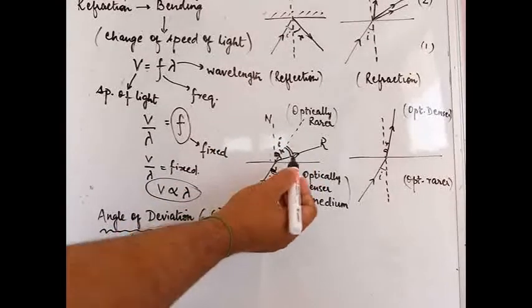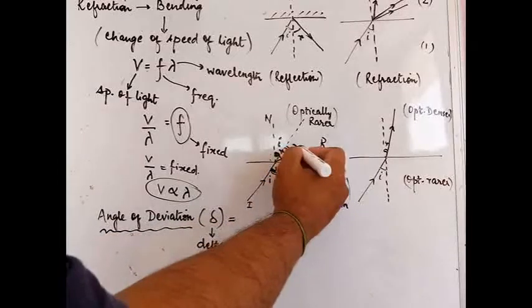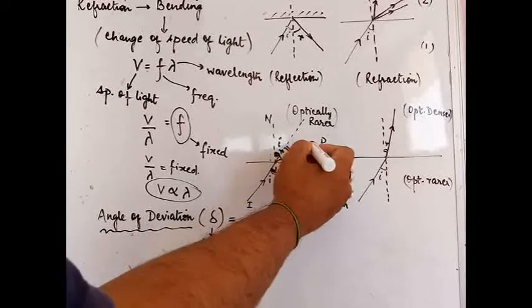Can somebody tell me? This angle will be R minus I.